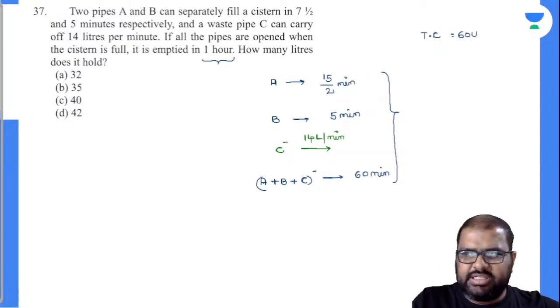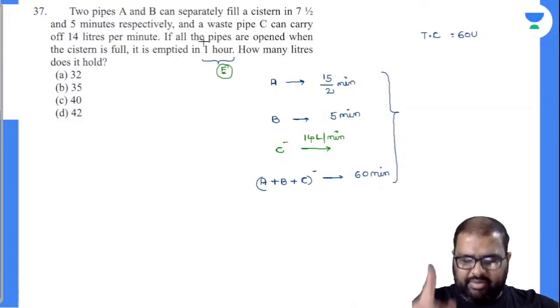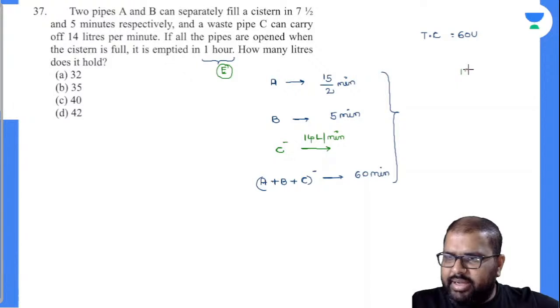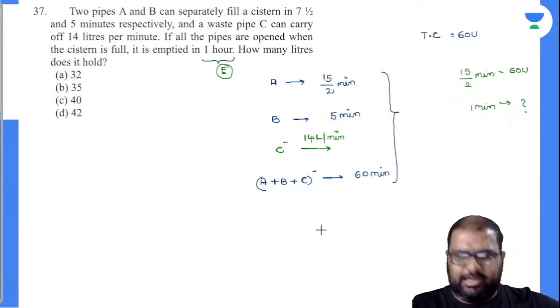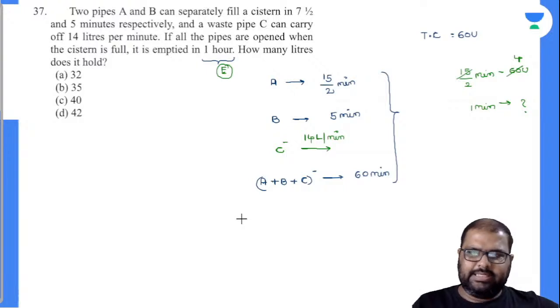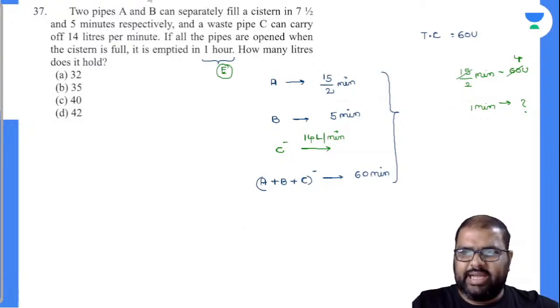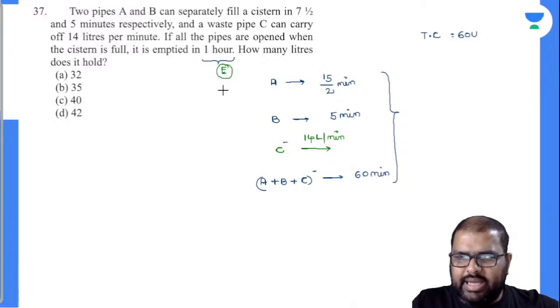Let's write down the efficiencies. Efficiency is nothing but work done in unit time. So what is the unit time there? Per minute. Efficiency of A. Can anybody calculate? 15 by 2 minutes will be taken to fill the 60 units of tank. So how much of the tank will be filled in 1 minute is the question asked. 15 ones are 15, 15 fours are 60. Is it 8 units? 2 into 60 by 15? Yes, 8. I hope you got my clarity there. So the point here is 8 units per minute.